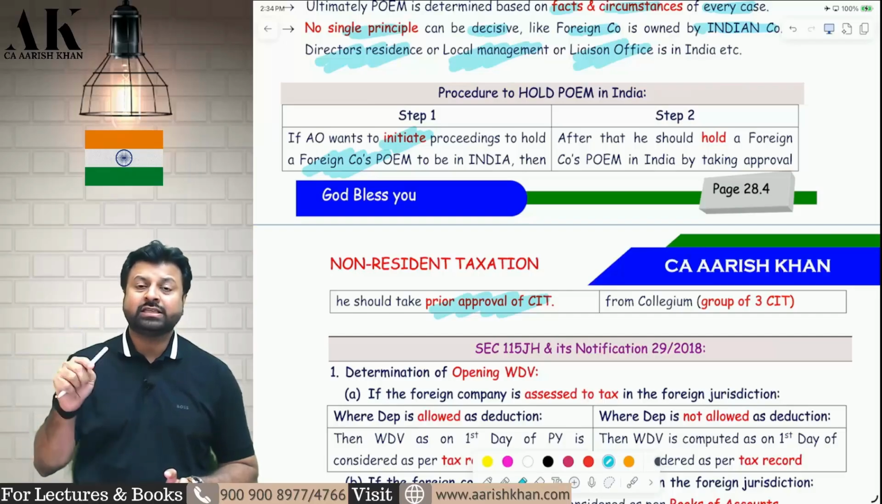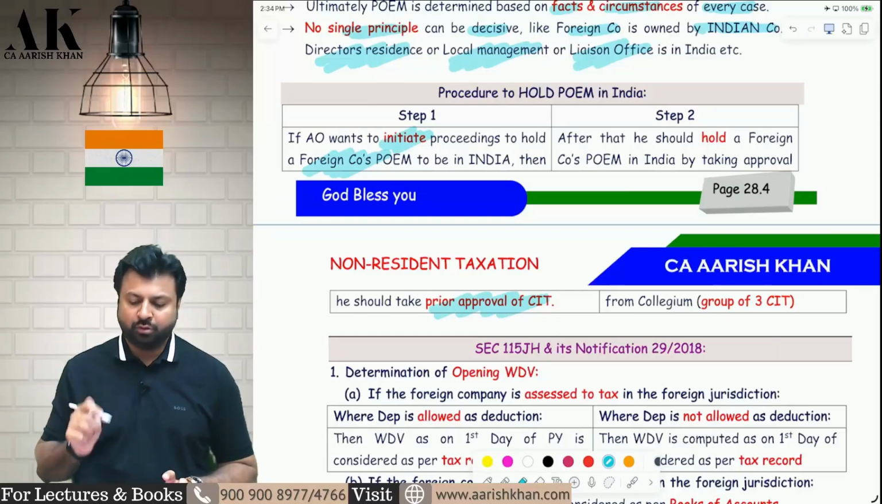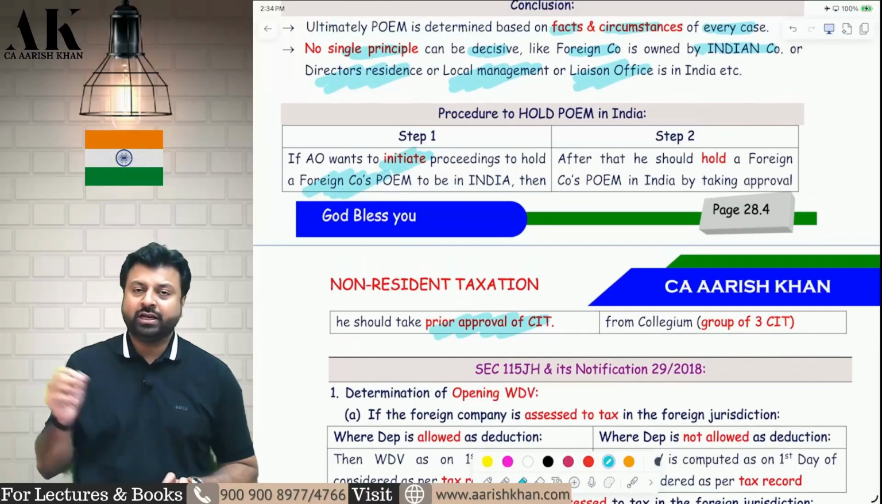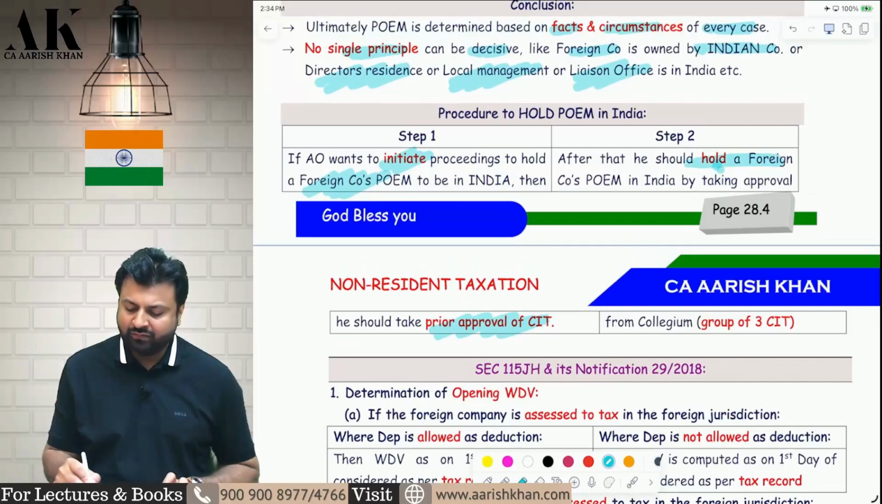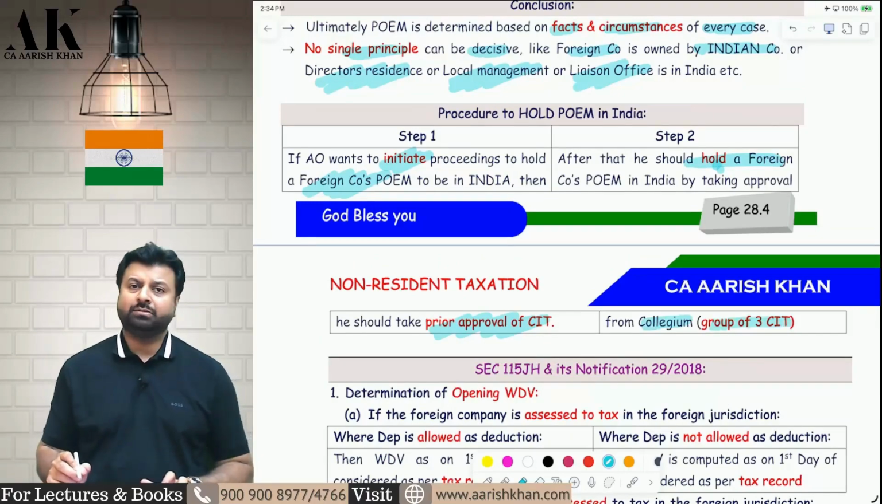And he will issue this notice by taking an approval from the commissioner. After that, the proceeding will go on for a few months, and then the AO will hold that the foreign company has a PoEM in India, after taking an approval from a collegium. A collegium is a group of 3 commissioners of income tax.